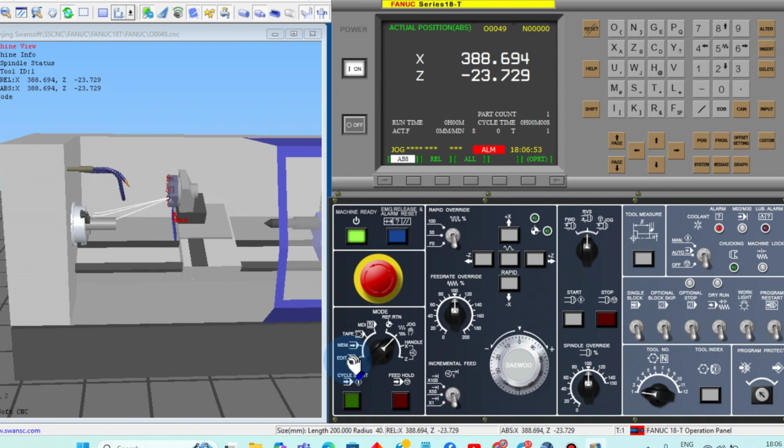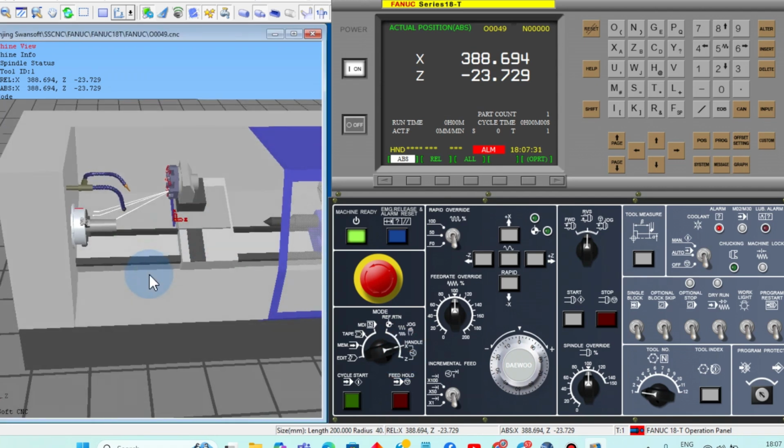We can select here. Actually, in this mode selector, you can see different types of text. This is edit, MEM. MEM means memory. That is auto mode. Tape means, in some machines it will be DNC. DNC means direct numerical control. And then MDI. MDI indicates manual data input. Next, REF. REF means reference point return. Next, jog mode, handle, like this.